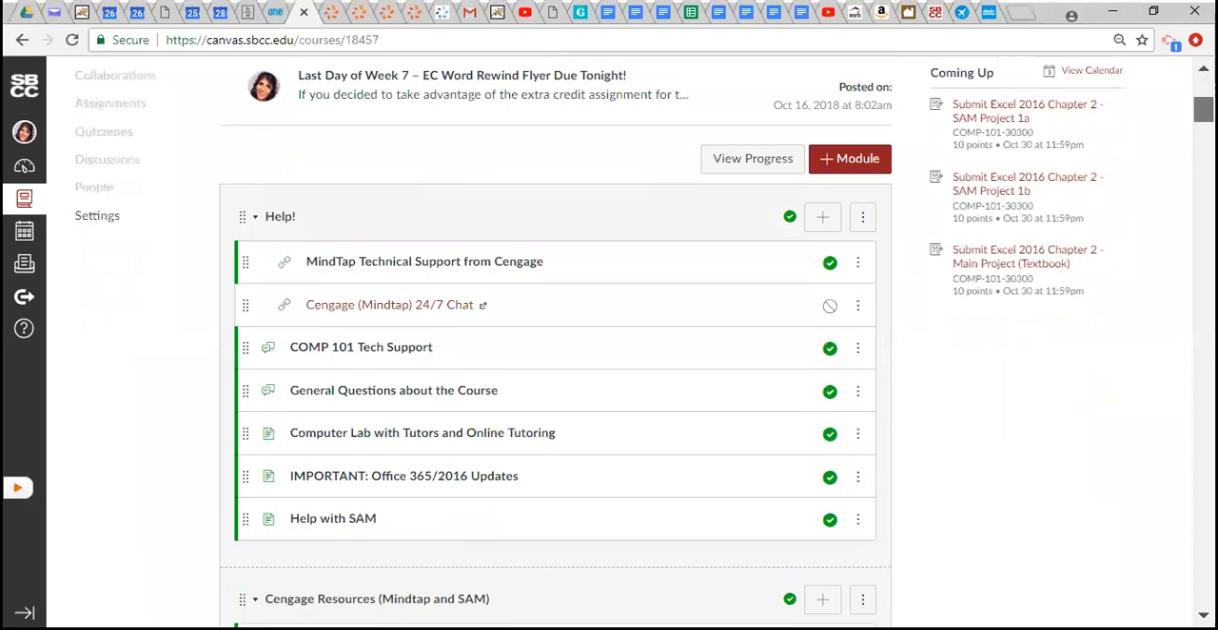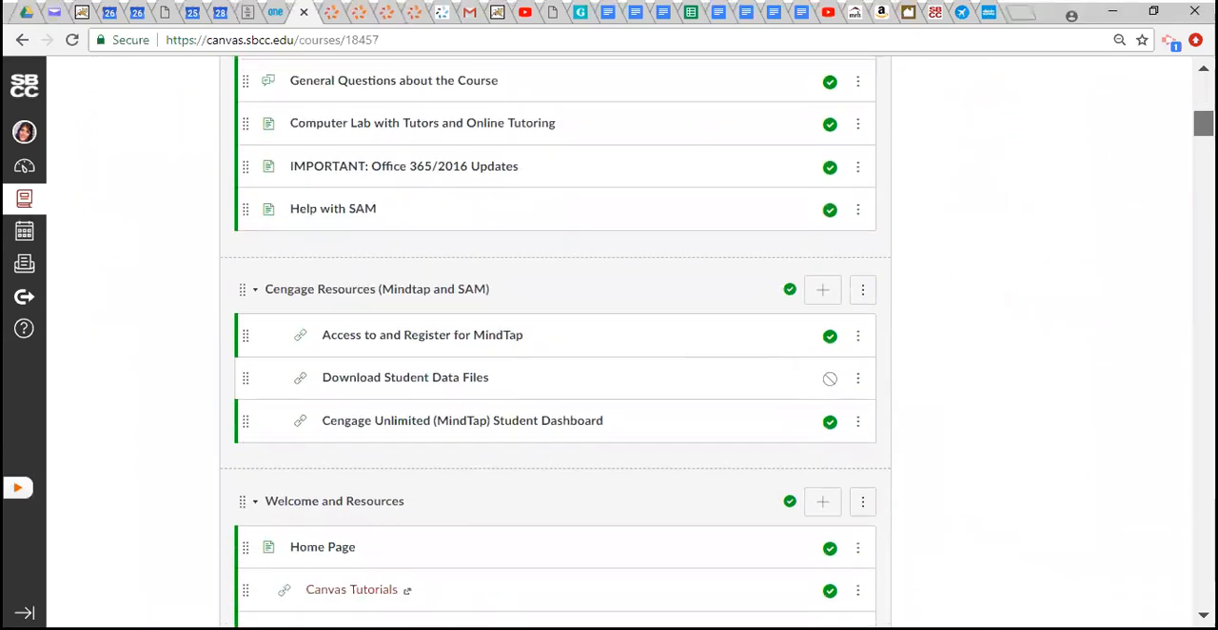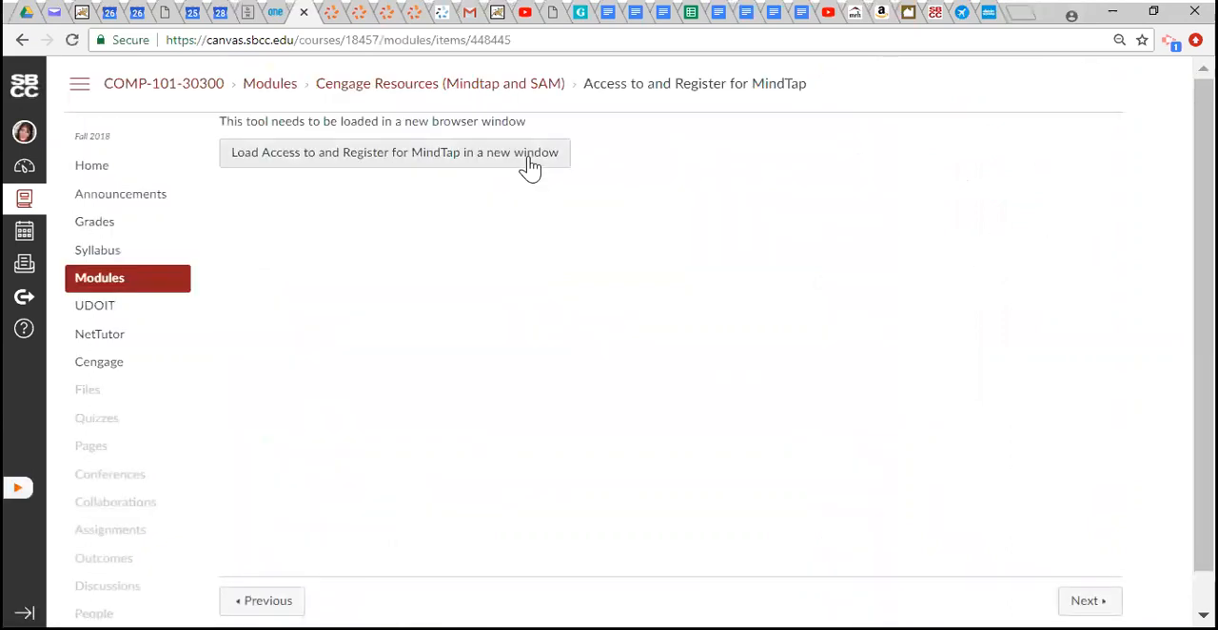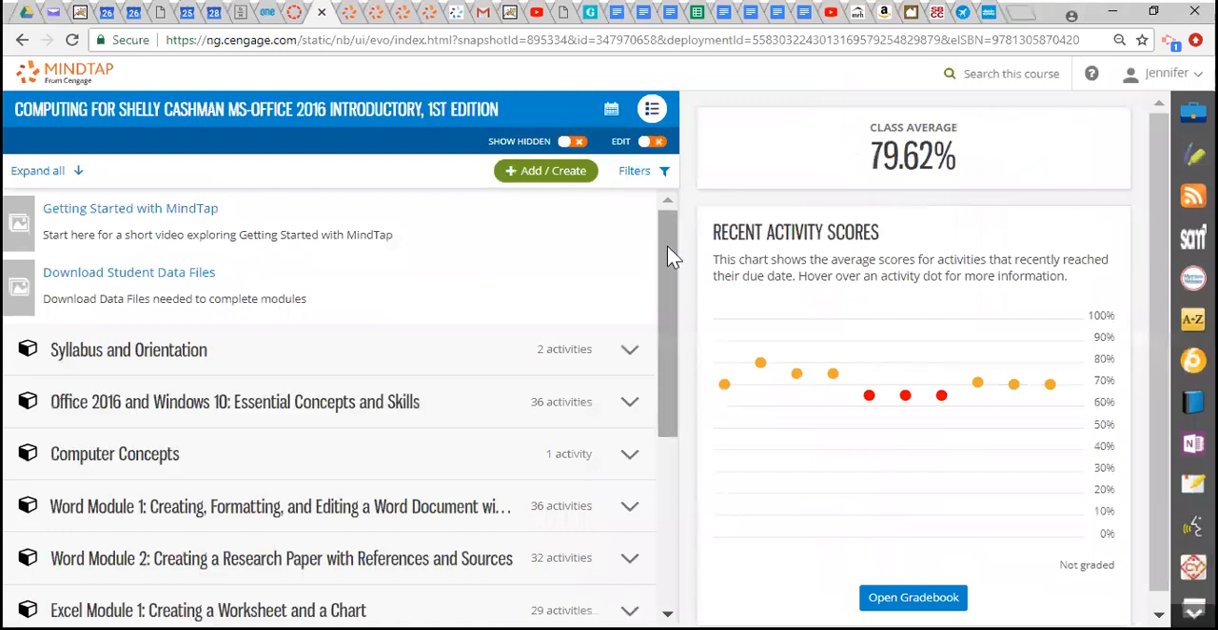So I'm on modules. There's a link, and this is where you started, where you set up your account. This says access to and register for Mindtap. If I click on this link, it takes you to this next page. Click on this link. Wait patiently. And this will take you to Mindtap.